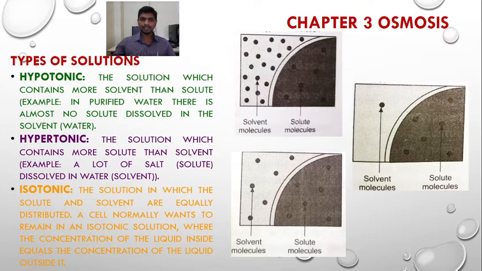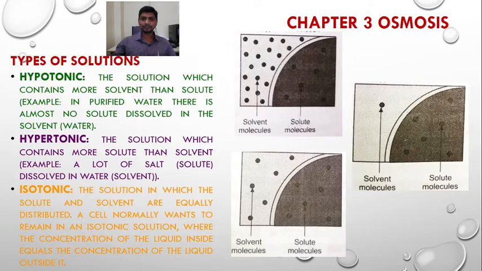A plant cell normally wants to remain in an isotonic solution, where the concentration of liquid inside the cell equals the concentration of the liquid outside of it.